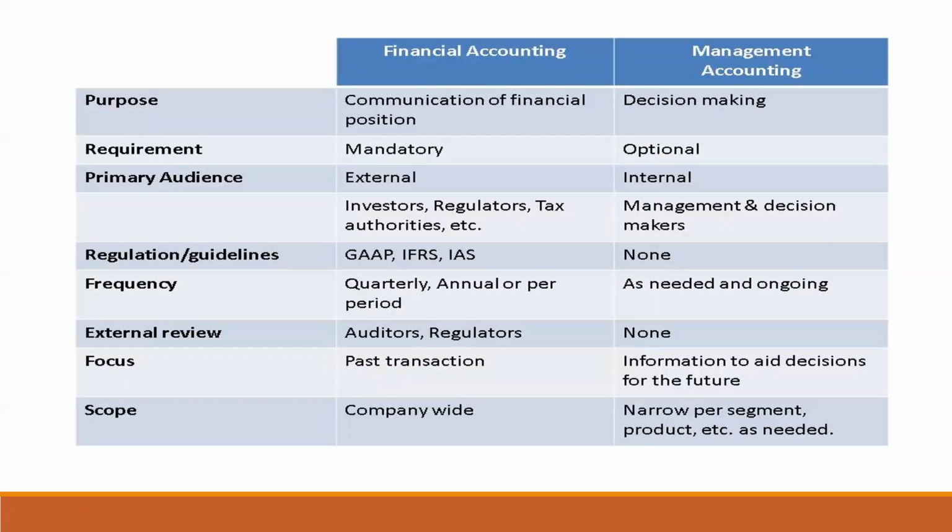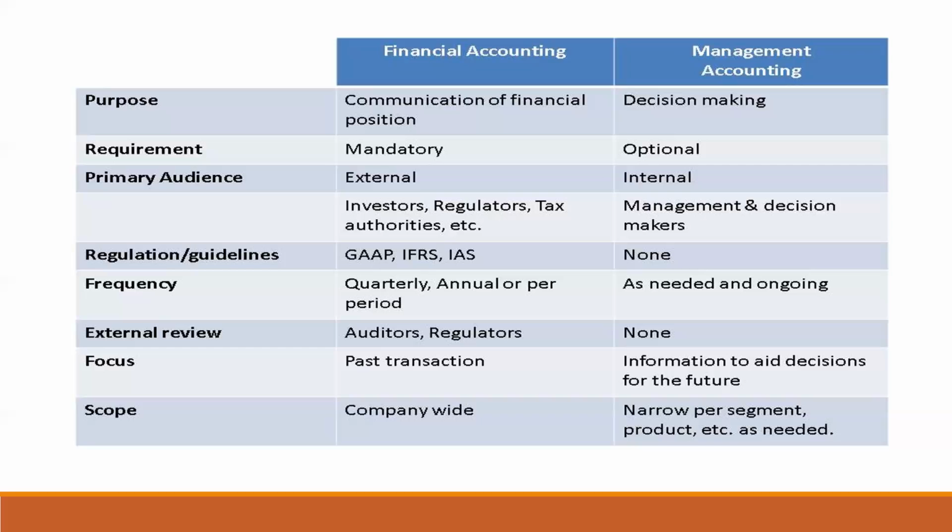If you look at the chart, the main purpose of financial accounting is communication of financial position, whereas the main purpose of management accounting is decision making. The requirements in financial accounting are mandatory, whereas the requirements in management accounting are optional. The primary audience of financial accounting are external parties, which are investors, regulators, and tax authorities. The primary audience for management accounting is internal management and decision makers. Regulation and guidelines followed by financial accounting are GAAP, IFRS, and IAS, whereas management accounting has no regulations.